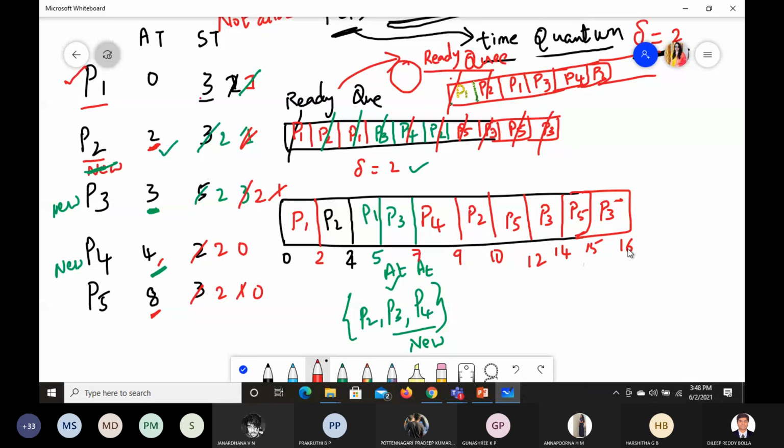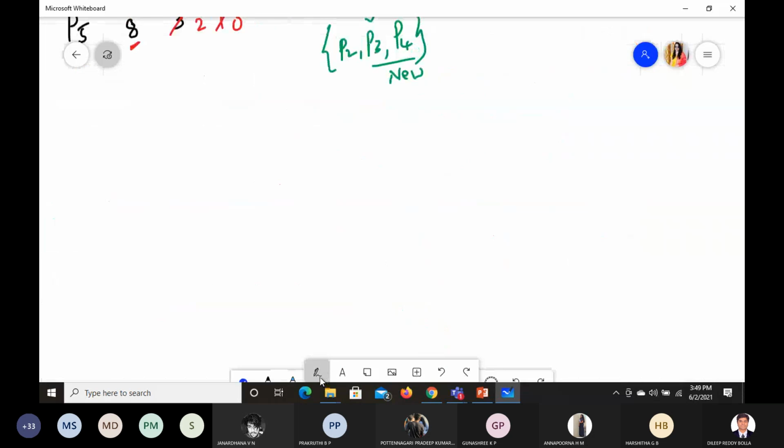You can understand the difficulty. If this delta value is 1, then you see the complexity of it. It's completely complex. Now you can try this example with delta value as 3, or I'll give some other example. You try that for delta value as 2. Once you are clear with that, in the next class we'll see delta value as 1 and understand that. That will be very simple if you understand this. Now we'll take one more example here. You try to fill it and tell me the values. I'll write it there, and if anything goes wrong, you can grasp it clearly.